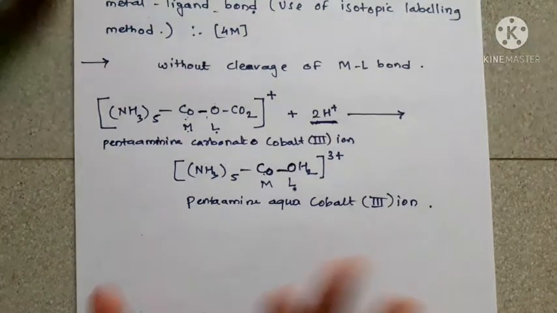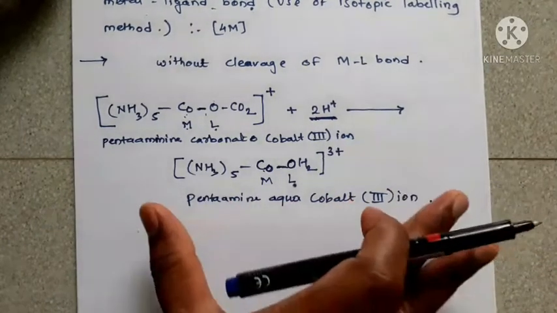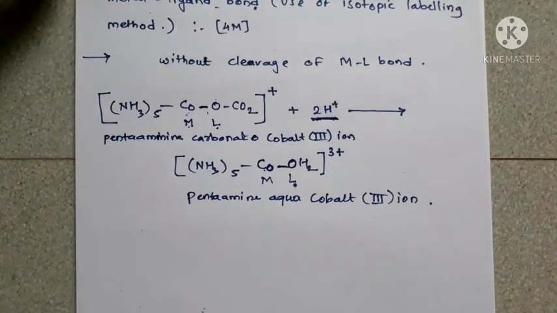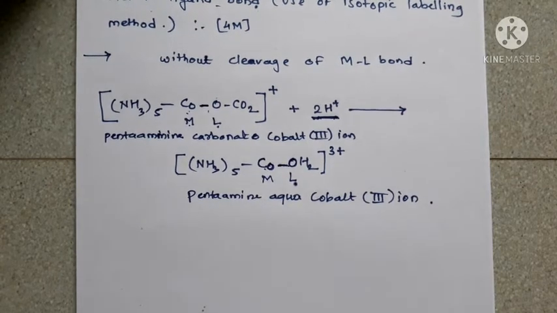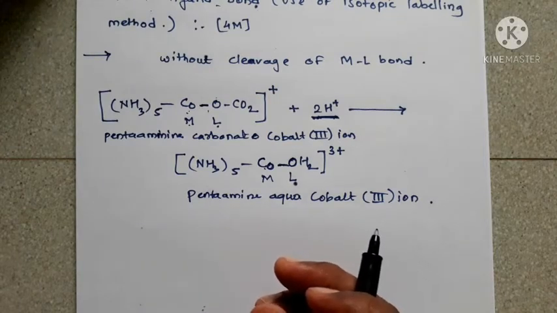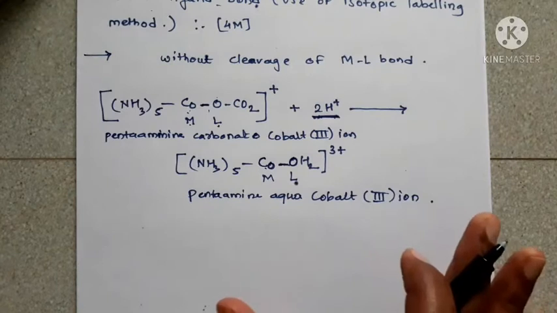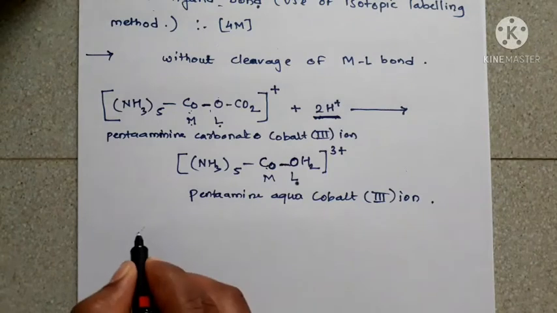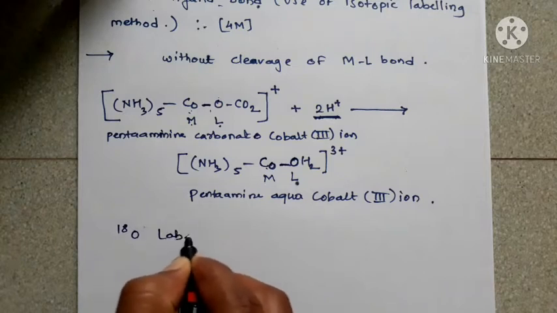Okay, so let us see the isotope labeling method. So in the answer we have to write this general example, and by using the general example we have to take the isotope labeling method. So in the isotope labeling method, we have to take the above reaction performed in the presence of O18 labeled water. This above reaction is now performed in O18 labeled water.